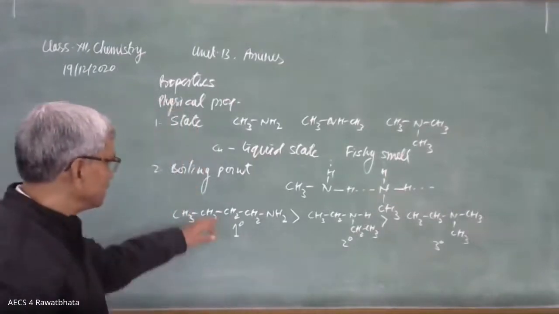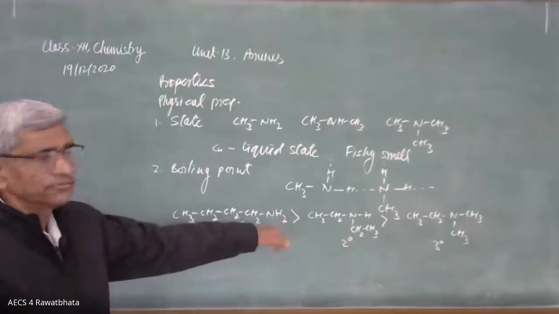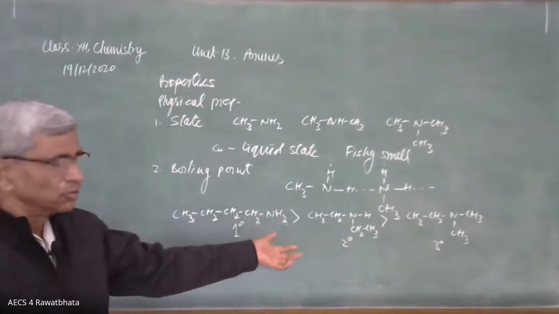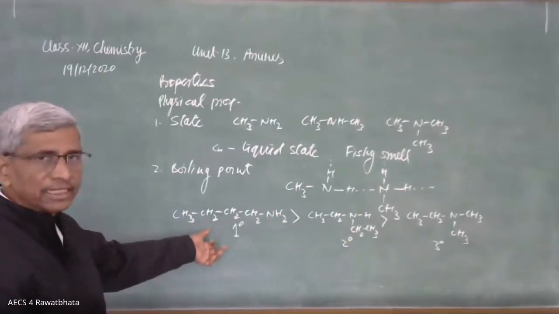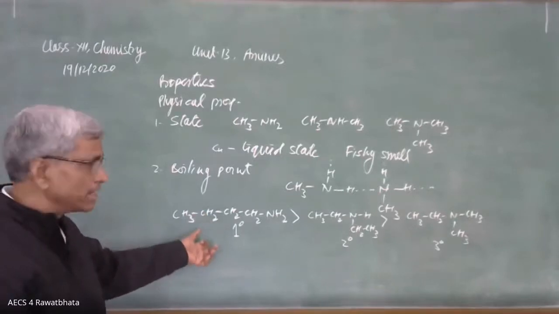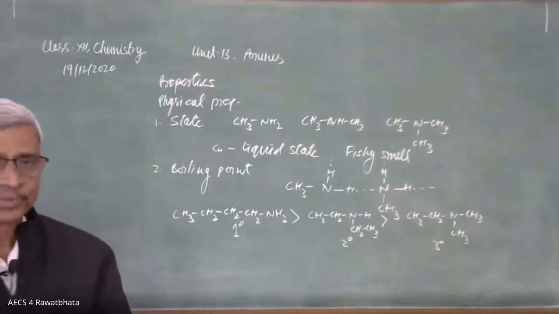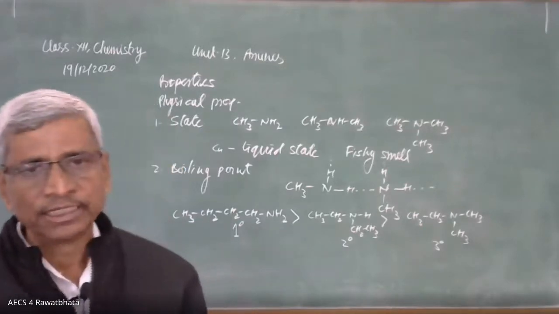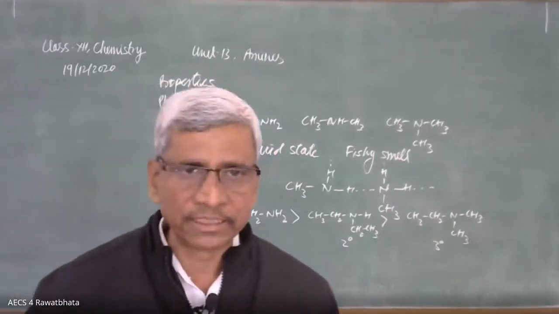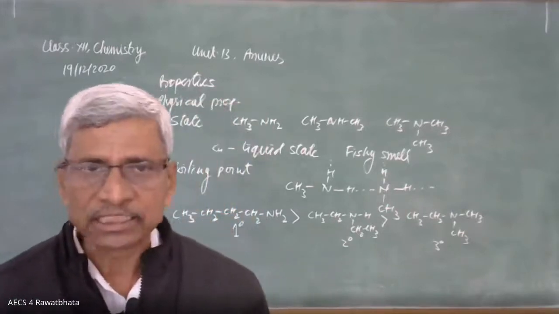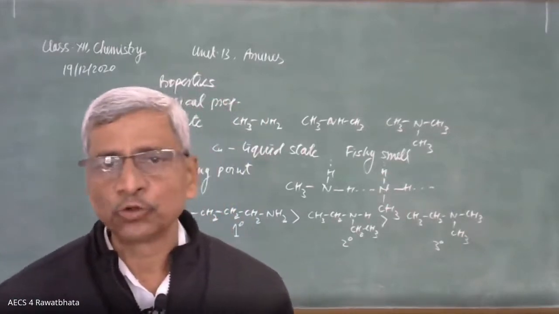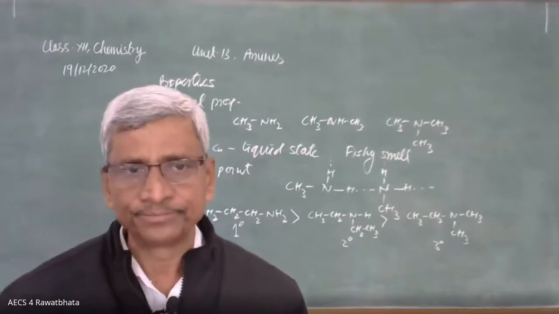This has the largest surface area as compared to the remaining two, and more hydrogen bonding. That's why its boiling point is higher than the remaining two, and this is the order of boiling point. In the exams, they ask to arrange the following molecules in order of their boiling point. In this way, you can decide the correct order of the boiling point. Okay?